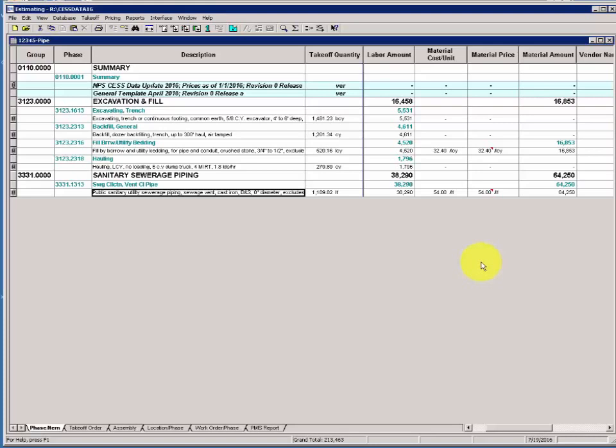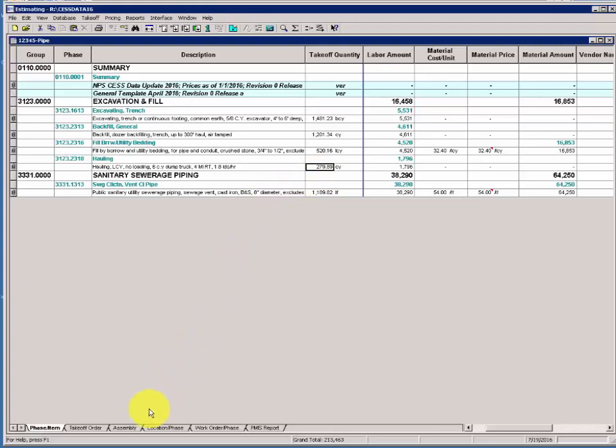Activity 8. Modify item quantities using Review Assembly. In this activity, we're going to reflect a change in the plans. There's been a modification to the trench depth. And rather than working from the spreadsheet and trying to do a complicated system of adjustments to quantities we've already built up through assembly passes, we'll use a feature called Review Assembly to easily make a modification to our quantity takeoff. Click the Assembly tab at bottom.